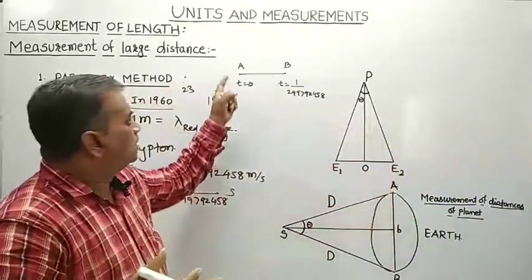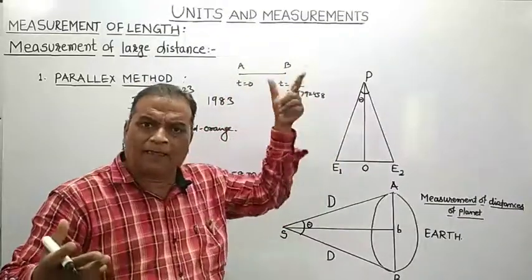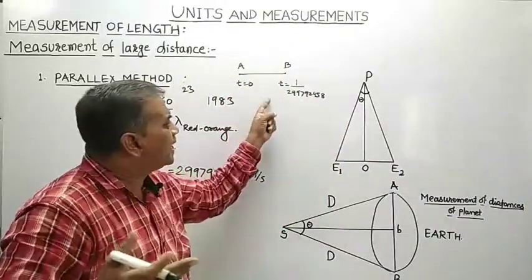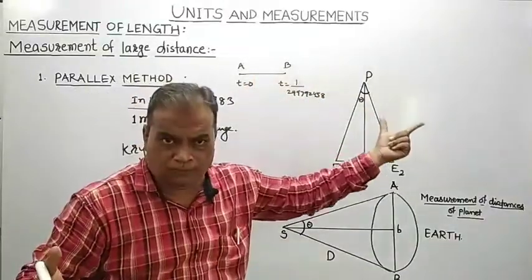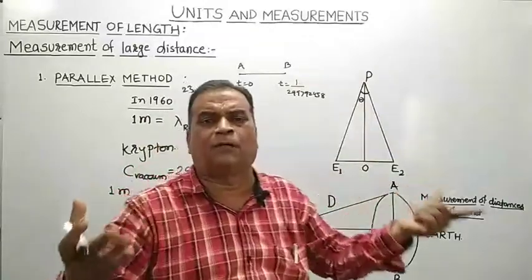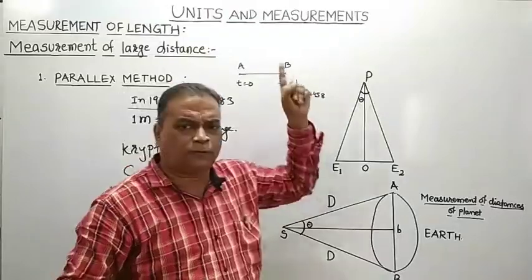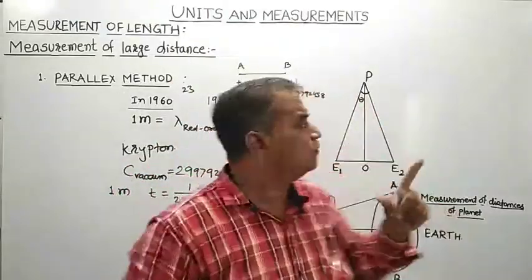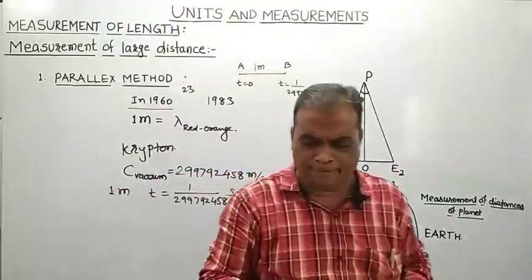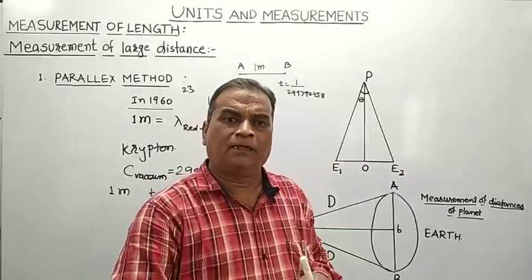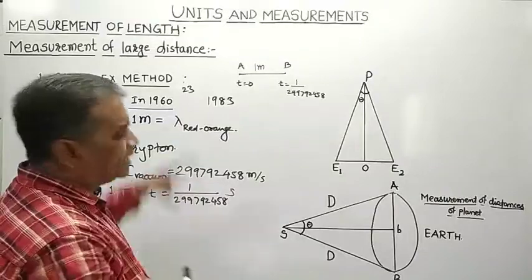So AB represents the path length covered by beam of light in that time in a vacuum, and it is defined as 1 meter.